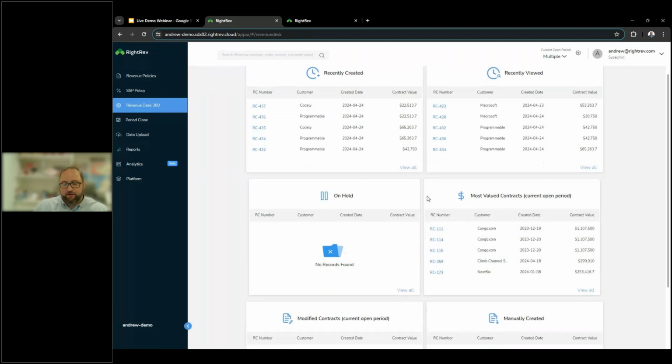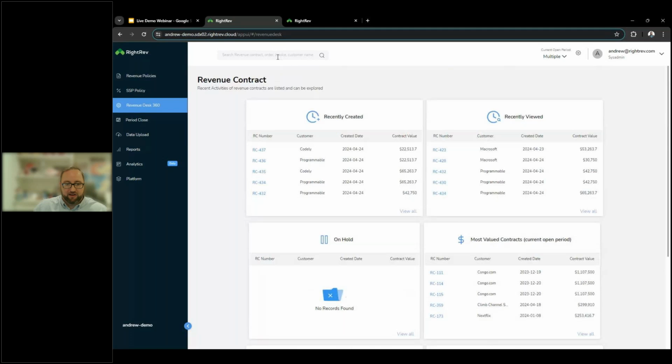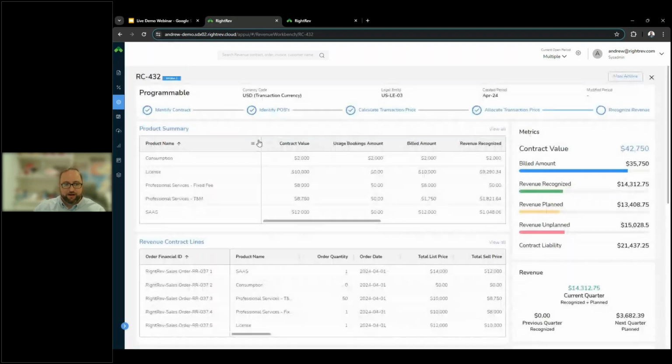We have a variety of different ways that you can search that detail, but all of that is also available through a search bar here at the top, where you can search by contract number, maybe your order, your invoice, whatever customer name you're looking for, that kind of thing. You can search here, and it will pull all recent contracts associated. To start, I'm going to click into Revenue Contract 432, and we'll walk through what this is.